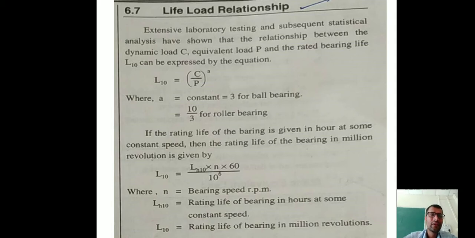Correct? So see here, if the rating life of a bearing is given in hours at some constant speed, then the rating life of a bearing in million revolutions is given by L10 is equal to LH10 into n into 60 upon 10 raised to 6, where n is the bearing speed in RPM, LH10 is the rating life of a bearing in hours at constant speed, and L10 is the rating life of bearing in million revolutions.